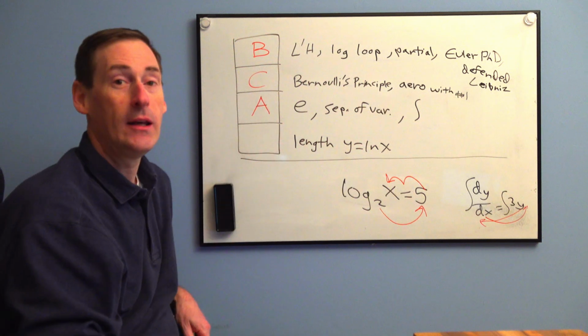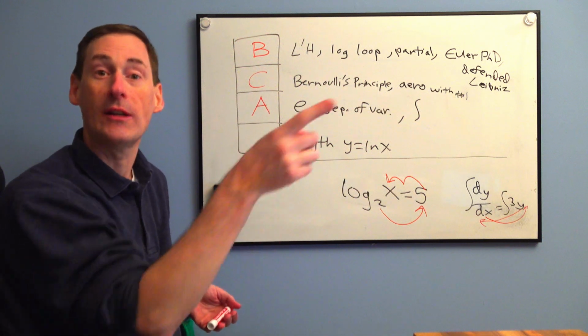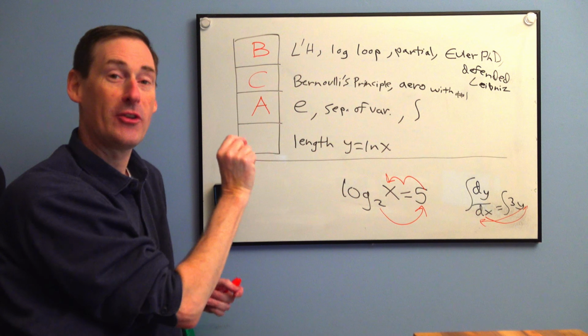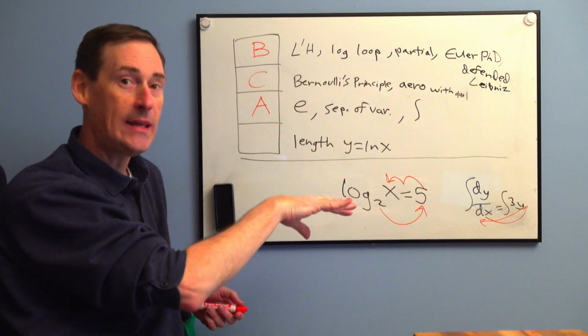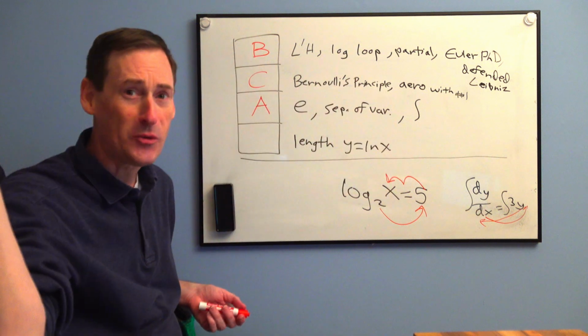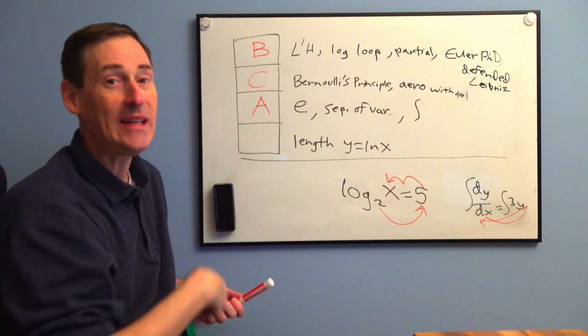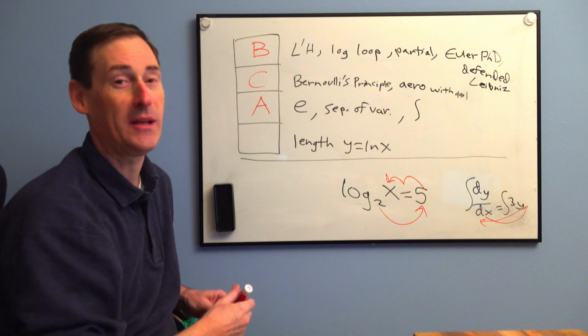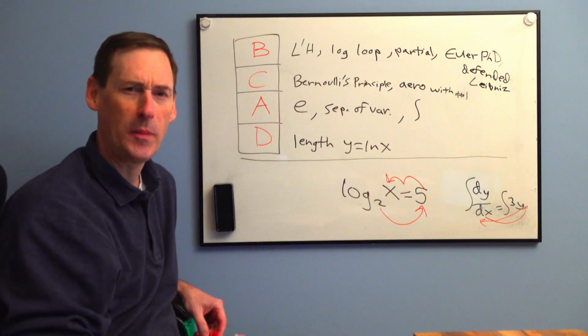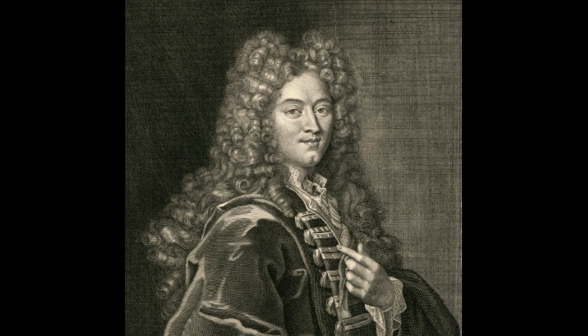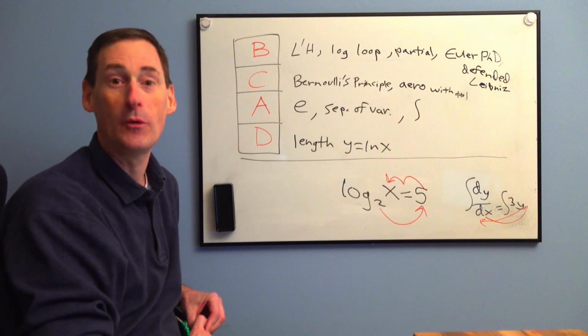The last one discovered the length, remember arc length from the last chapter? Discovered the arc length, but only on the natural log curve. And only after another mathematician had discovered it 25 years earlier. His only independent discovery, even though somebody had already discovered it, letter D, Guillaume de L'Hopital. That's all he discovered. And he gets a rule named after him that we mention in every calculus class in the world. And you know what the worst part is?